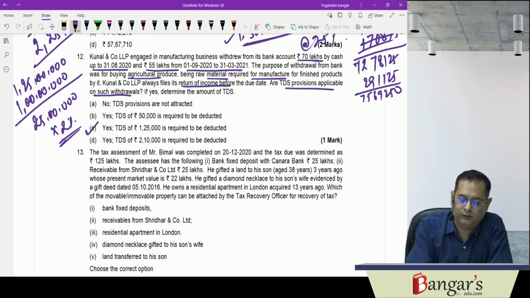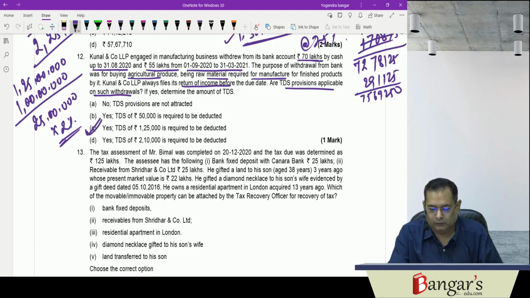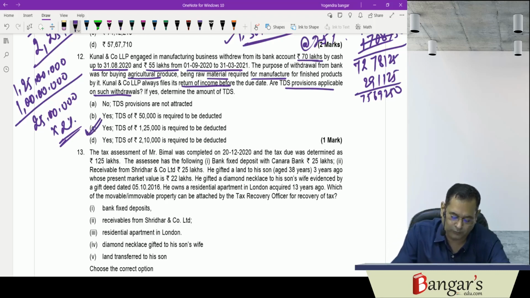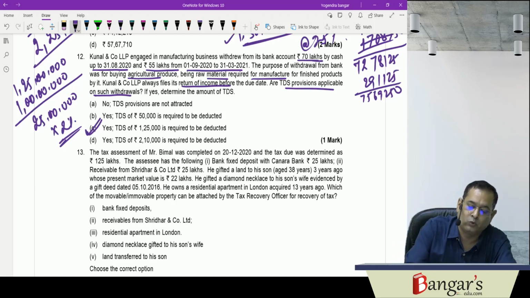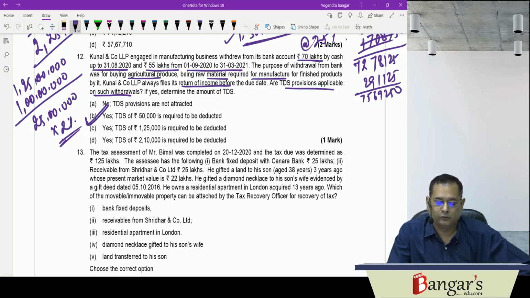So yes, tax will be required to be deducted by the bank. In excess of 1 crore rupees, tax will be required to be deducted in this particular case. 25 lakhs into 2%, 50,000 rupees will be the amount of tax required to be deducted at source.